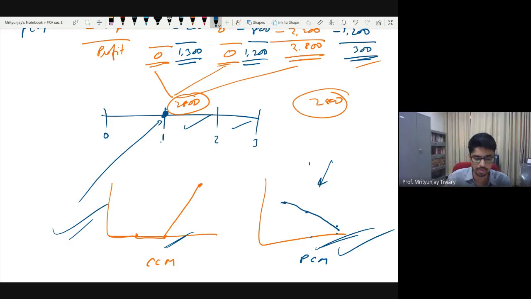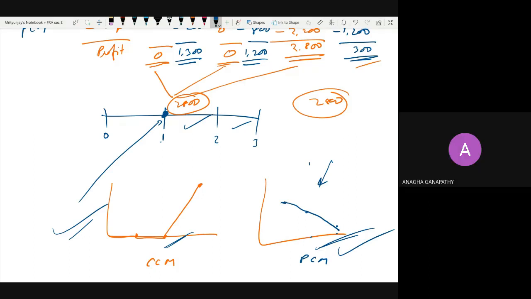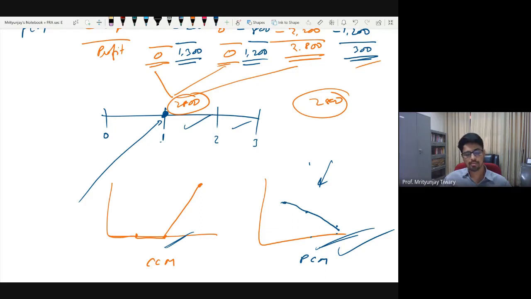Now, just one question. Yeah. All the questions, one by one. Yeah, go ahead. In the completed contract method, if for the first 2 years we're not recording anything, in the third year, once the contract is completed, we're recording the income and the expense. In the first 2 years, for the expenses that we actually have incurred, how will we record it? Okay, so that was the initial question, rather a related question.